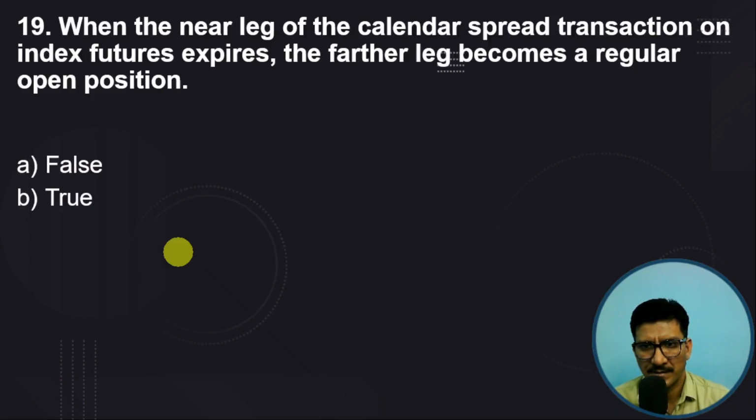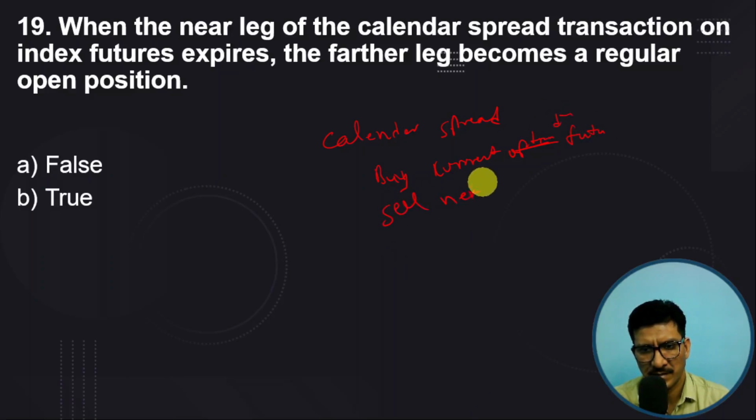When the near leg of a calendar spread transaction on the index future expires, the farther leg becomes a regular open position. Suppose you have a calendar spread where you buy current month index futures and you sell next month futures.